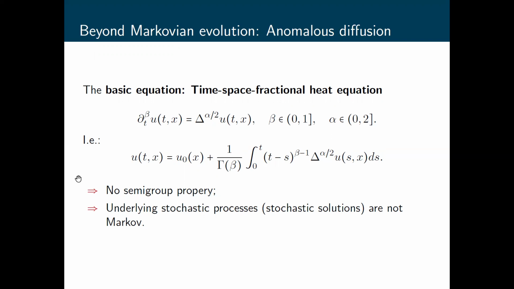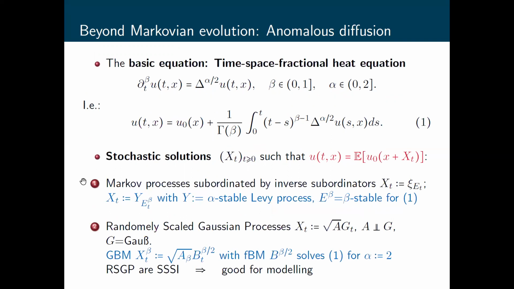Nevertheless, there are some Feynman-Kac formulas known in the literature for such equations. Namely, there are some relations between such equations and stochastic processes. Once again, we now discuss stochastic solutions, namely stochastic processes X such that these expressions provide solutions for such evolution equations.